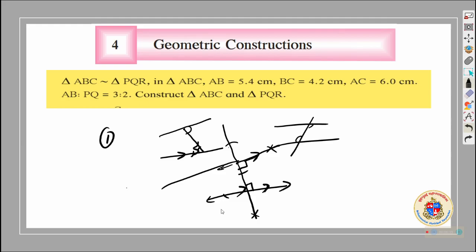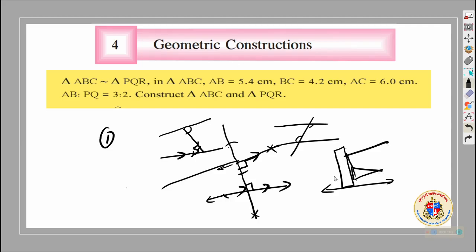That is the second method of drawing a parallel line through a particular point outside the line. There is a simple method which is not considered for you, using a scale and set square. If you keep a scale over here and push the set square in your instrument box in such a way that you push it here, reach here and draw a line, which is not considered in your case.